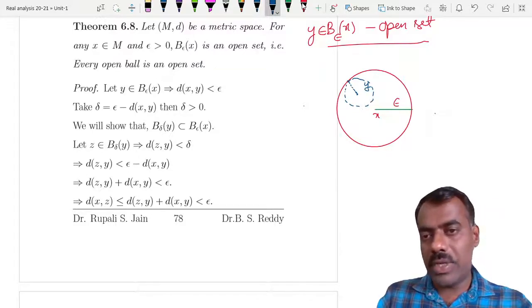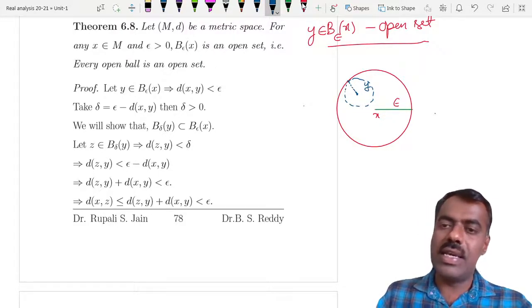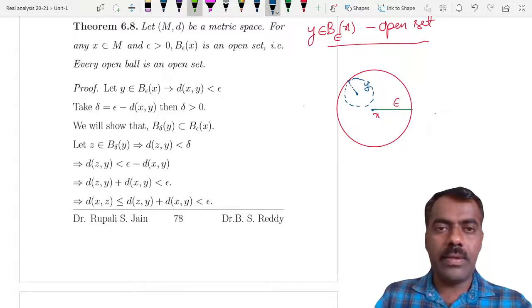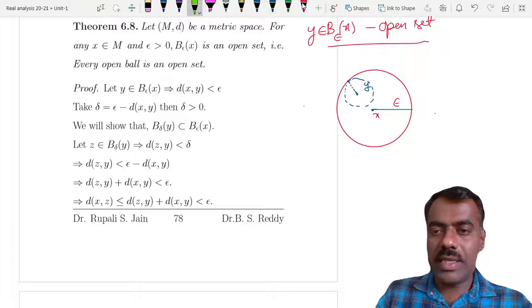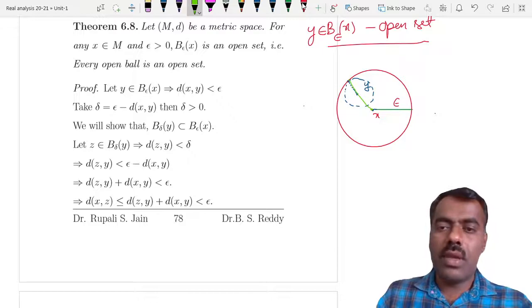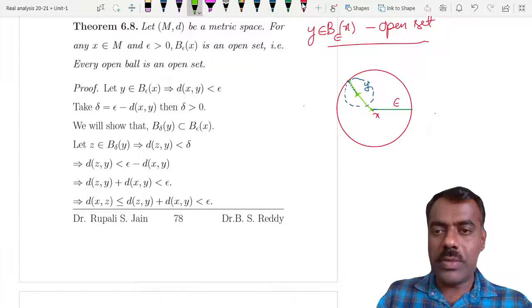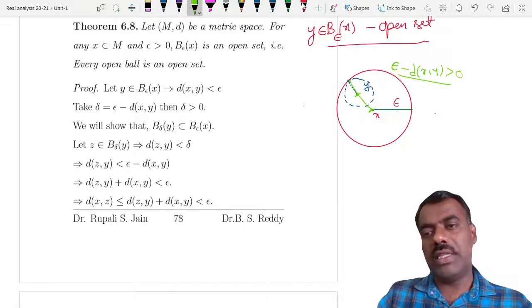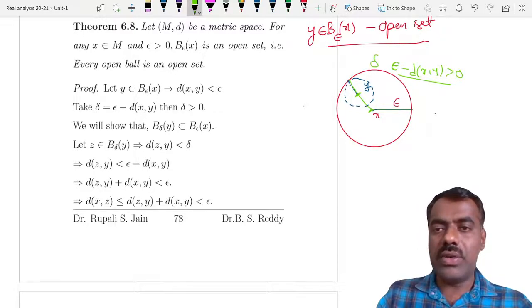But what is this distance? If this is your x, then this much is our epsilon, and from x to y the distance is d(x, y). If from epsilon you subtract d(x, y), which is clearly greater than 0, take that as your new ball radius.